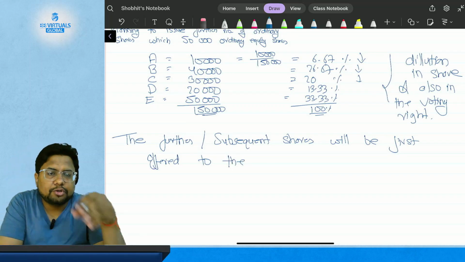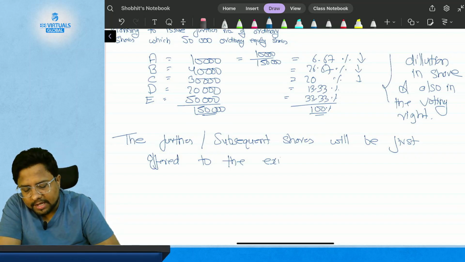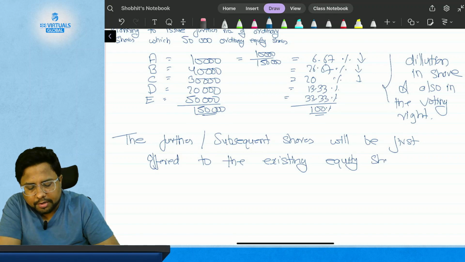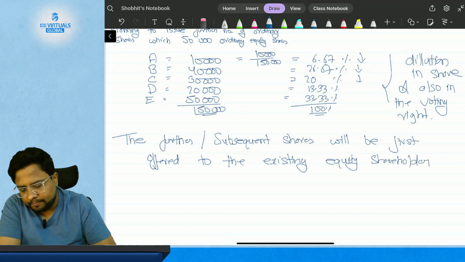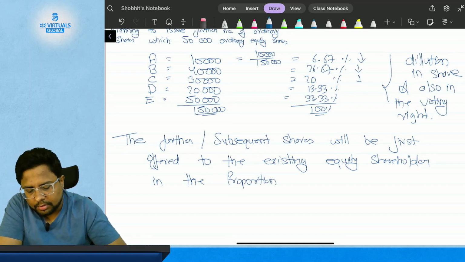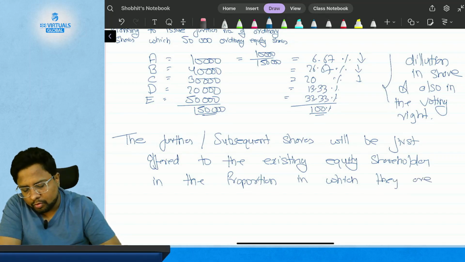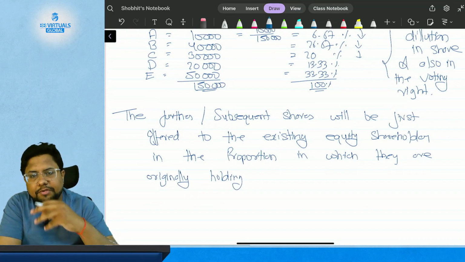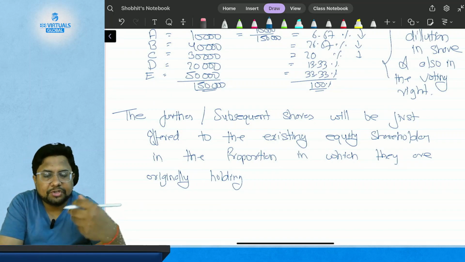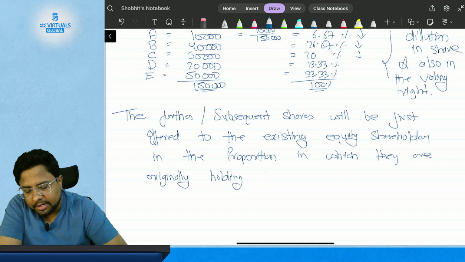The subsequent or further issue of equity shares will be offered to the existing equity shareholders in the proportion in which they are originally holding the shares. So first the old equity shareholders are asked to get the shares in the proportion in which they are originally holding the shares